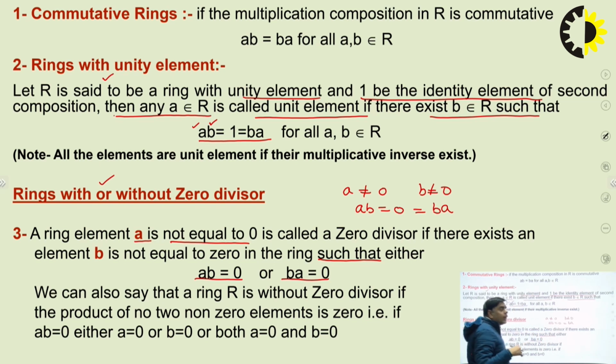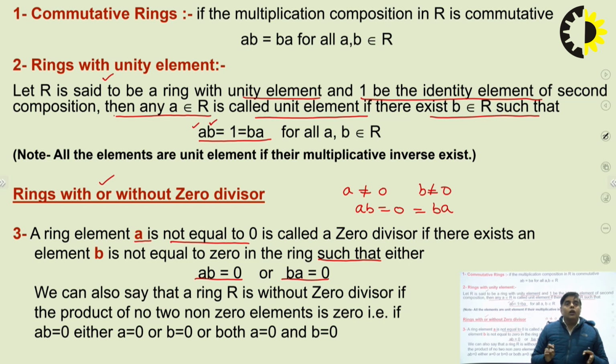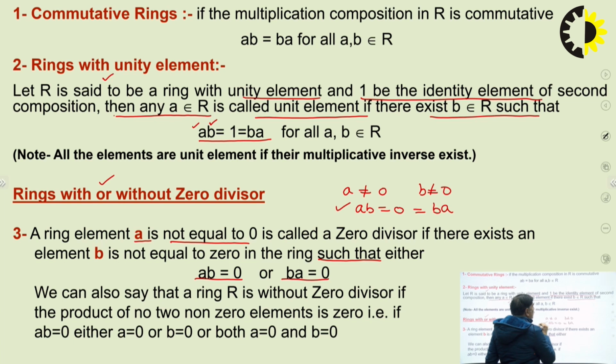So you can think in such a way: in general, if A and B are two elements which are not equal to 0, but the product is 0, how is it possible? In a ring there exist different types of elements. There does not exist only integer type values. So how is it possible that AB equals 0? It has different types of elements, matrix type elements or other types of elements.